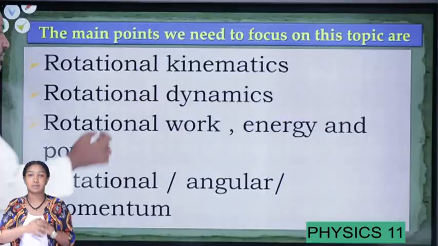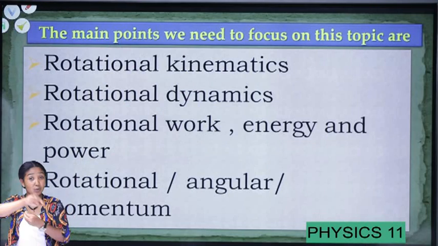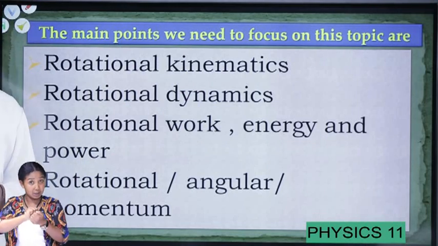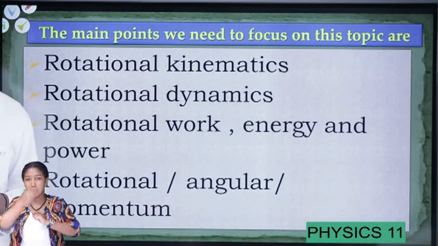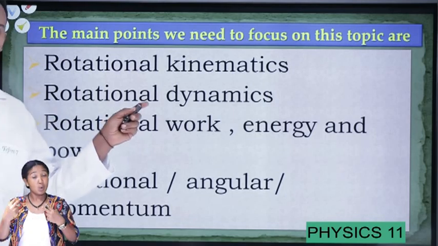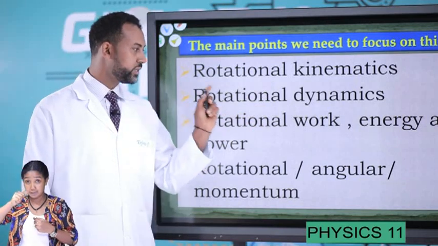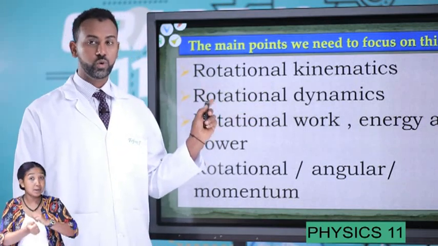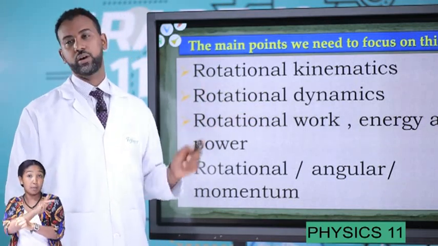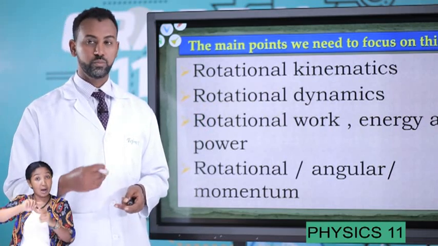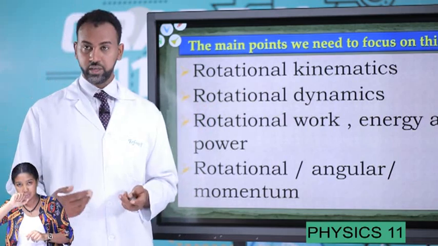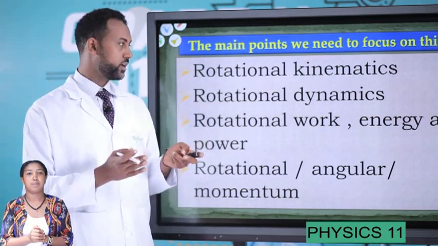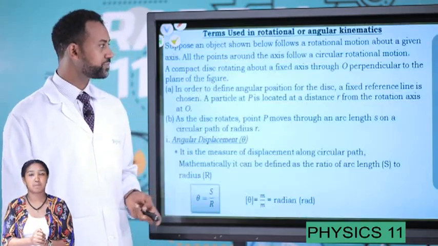And the other point is rotational dynamics. Dynamics studies the motion and motion variables as well as the cause or the force. Therefore, we have rotational kinematics, rotational dynamics, rotational work, energy, and power, as well as rotational angular momentum. These are the concepts I need to classify or categorize.